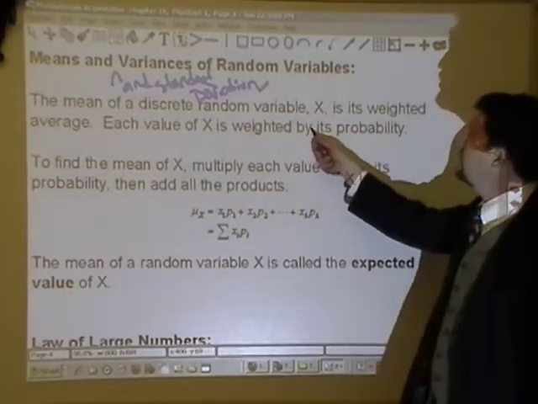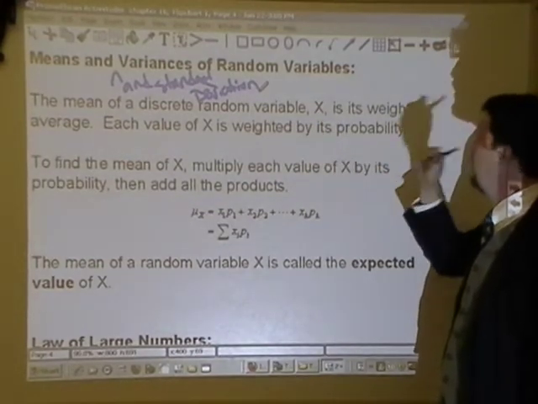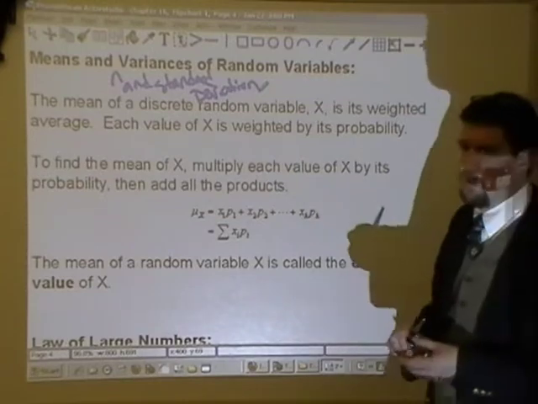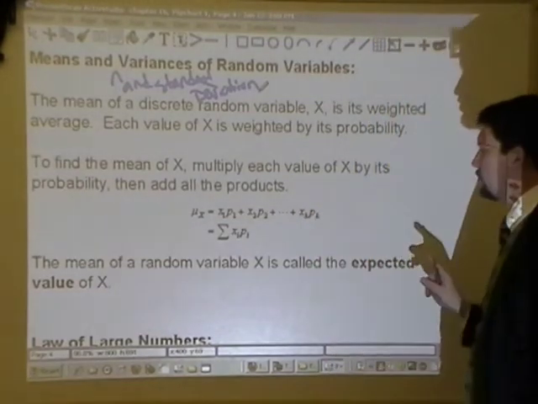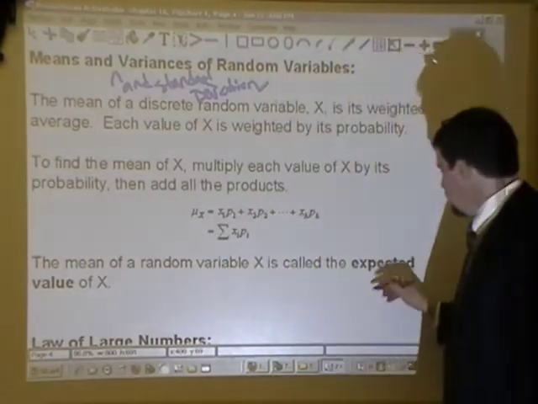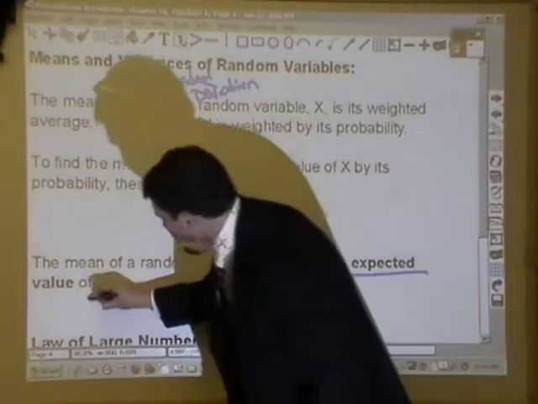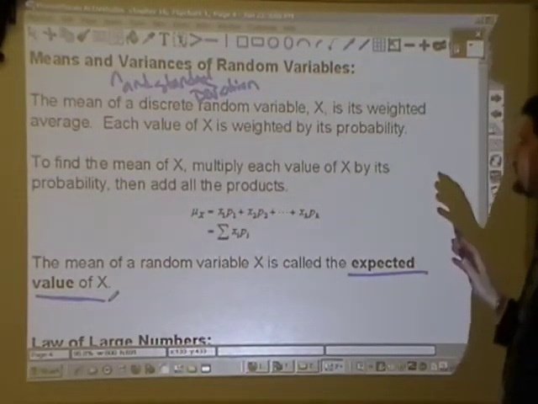Alright, so the mean of a discrete random variable is its weighted average. Each value of x is weighted by its probability. You probably at one point should have done a weighted average in Algebra 1 or Algebra 2. Okay? The mean of a random variable is called the expected value of x. So expected value and mean are interchangeable.